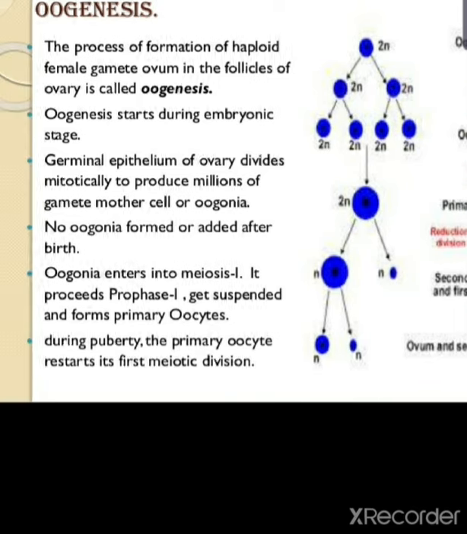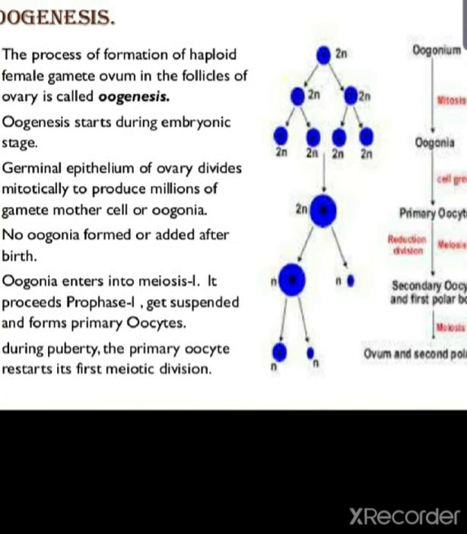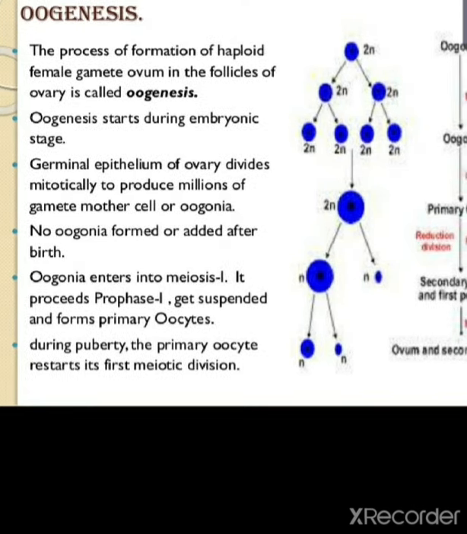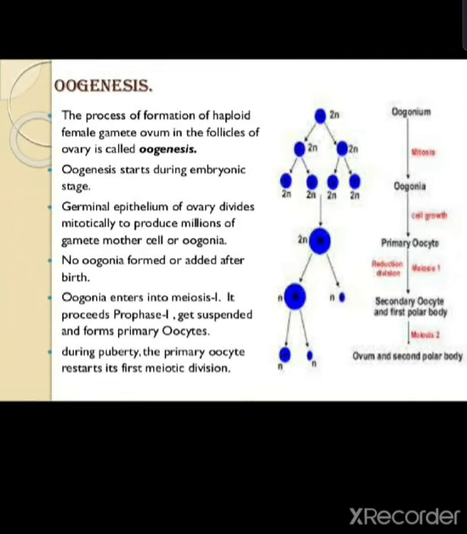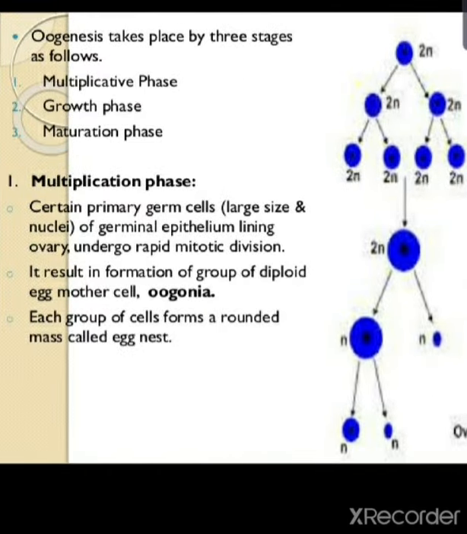The cell cycle arrests there, and no other meiotic division takes place up to the primary oocyte. After the primary oocyte there is no such division. During puberty in females, the primary oocyte restarts its first meiotic division. After that oogenesis takes place, which has three phases: the multiplication phase, the growth phase and the maturation phase.